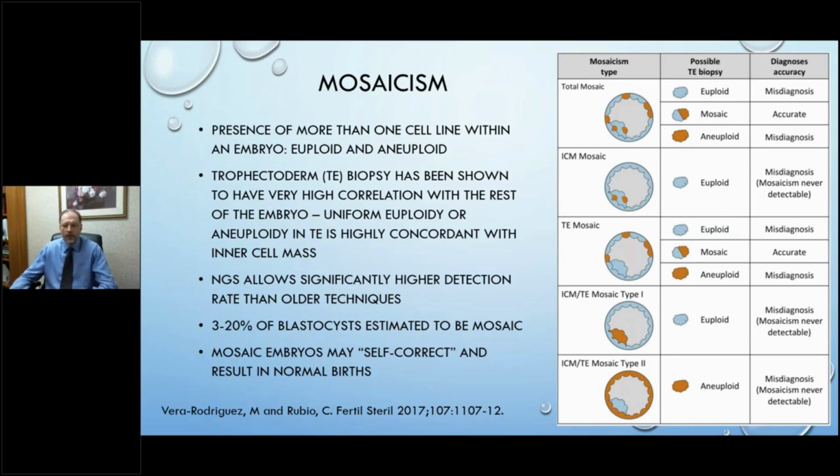Other theories include that mosaic embryos may self-correct and still result in normal birth. And you can imagine a scenario where, for example, the embryo here in the picture has several cells that are aneuploid. But the aneuploid cells are not as healthy, perhaps, as the euploid cells. And as the embryo continues to grow and divide, the aneuploid cell line may work itself out because their reproduction rate will be much less efficient, perhaps, than the healthier cells. So hence the theory of self-correction, where the embryo will continue to grow and divide, and if it has a substantial amount of healthy euploid cells, the embryo may still be successful.